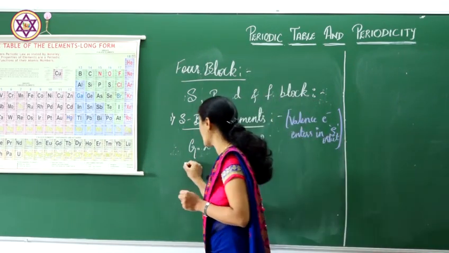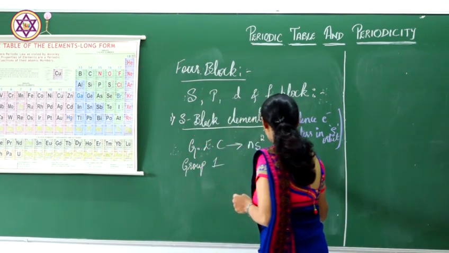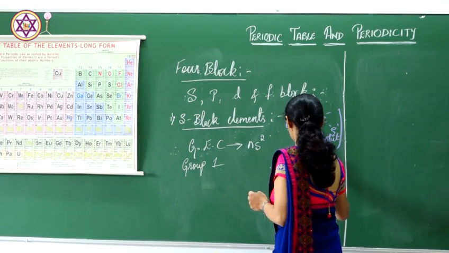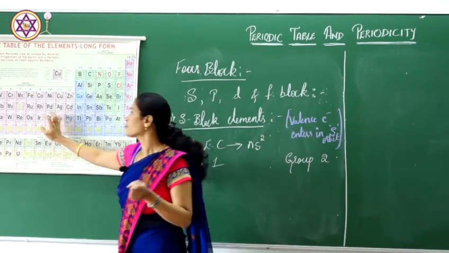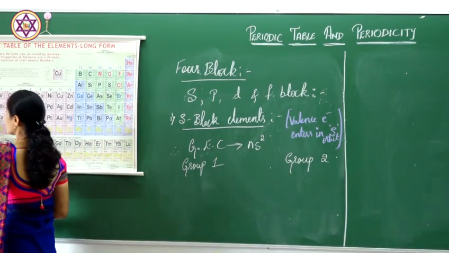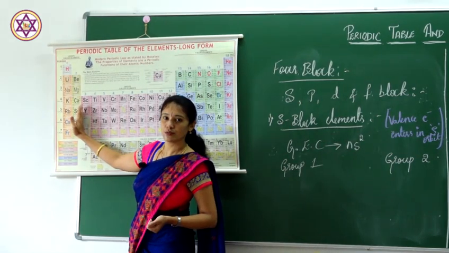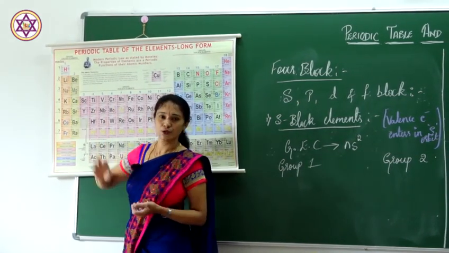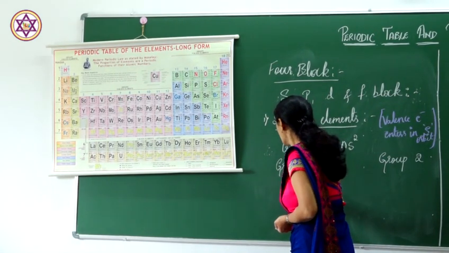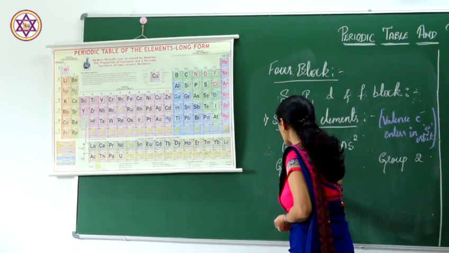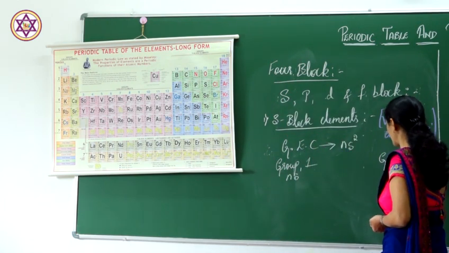In the S block elements there are 2 groups, that is group 1 and group 2. Here you all can see the modern periodic table, where this is group 1 and group 2. The electronic configuration of group 1 is ns1 and of group 2 is ns2.